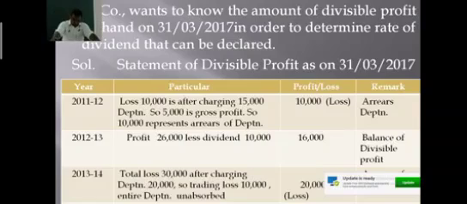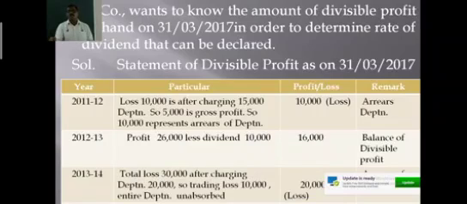Now, in order to solve this problem, you have to see what divisible profit is available, what the total amount of depreciation is in a particular year, and what amount of depreciation is unabsorbed or in arrears.